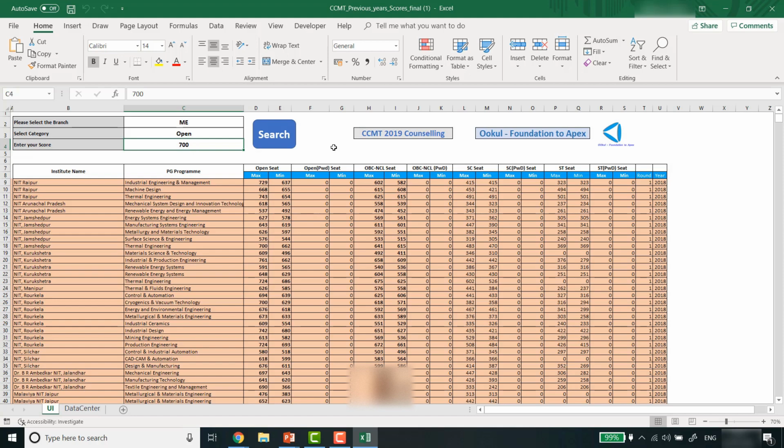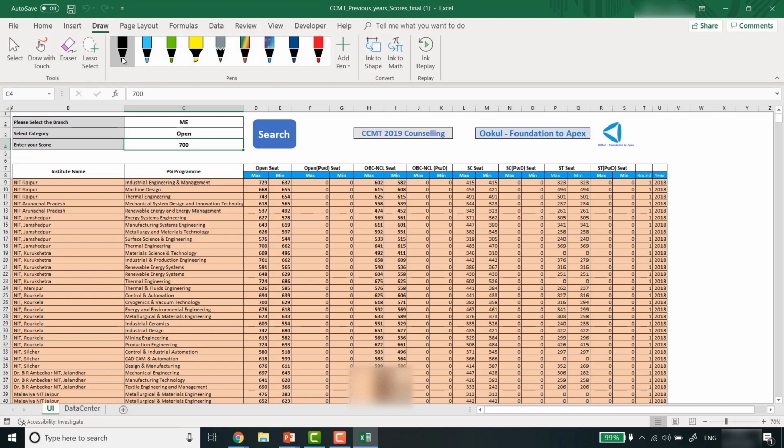In this list you will see a very important thing. Let me take a pen and draw it for you. We have input the score of 700. It will display all the courses in every institute participating in this CCMT, for which the minimum score belonging to your category is below 700.